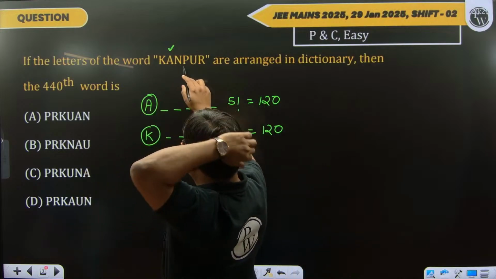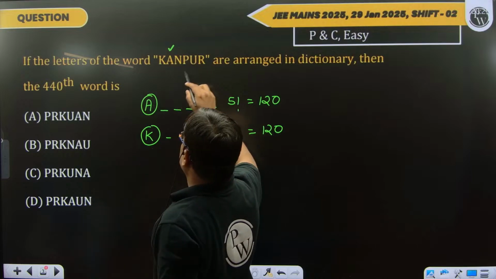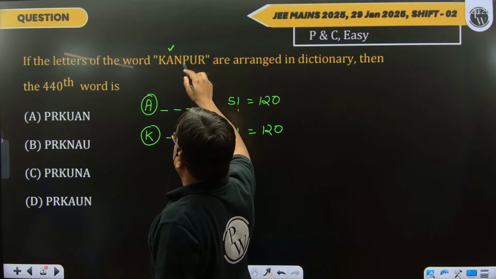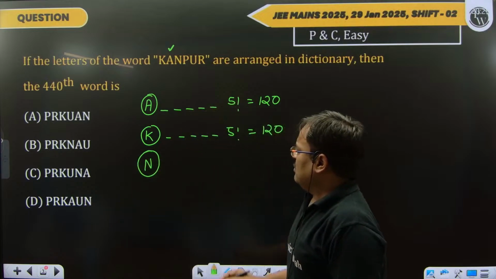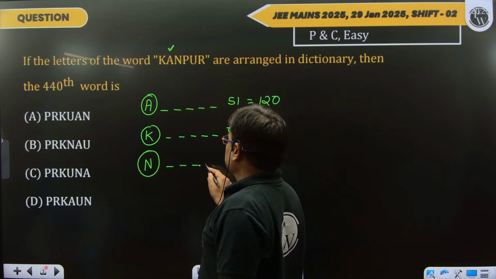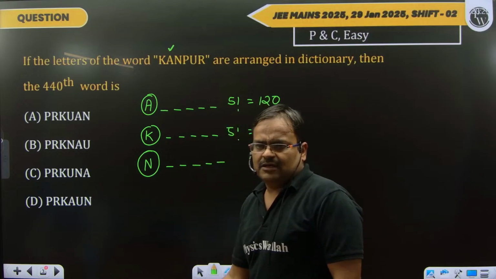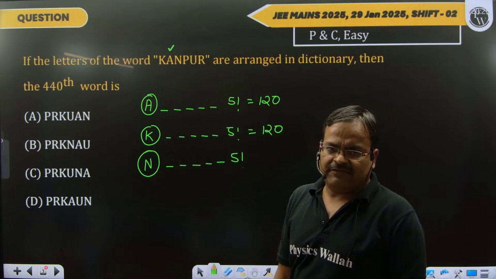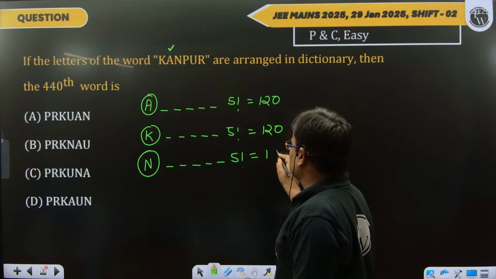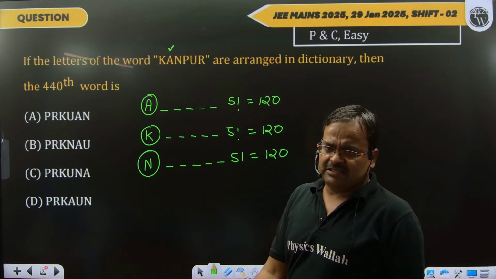So, you know that according to alphabetical letters, the letters P, M, N, O, this letter starts from N. Now again the same word, again the same places here, and the total number of places is 5. Then again we can permute it in 5 factorial ways. So that is 120 ways. Now this is 360 we are getting.